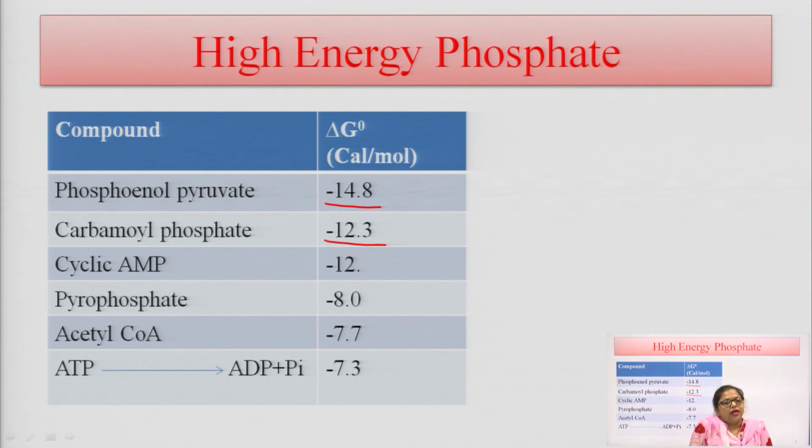Acetyl coenzyme A, present in lipid metabolism, gives minus 7.7 on hydrolysis. The next one is ATP: when adenosine triphosphate is hydrolyzed to ADP with release of one phosphate bond, the energy is minus 7.3 kilocalories per mole.